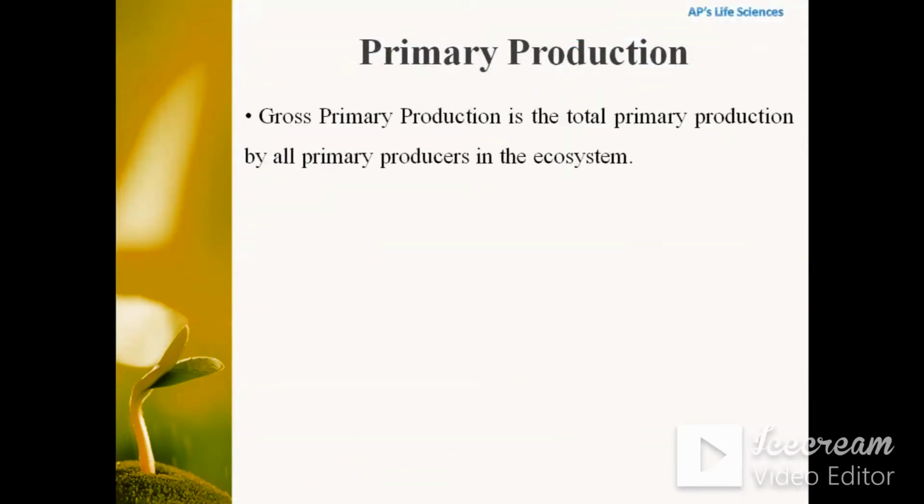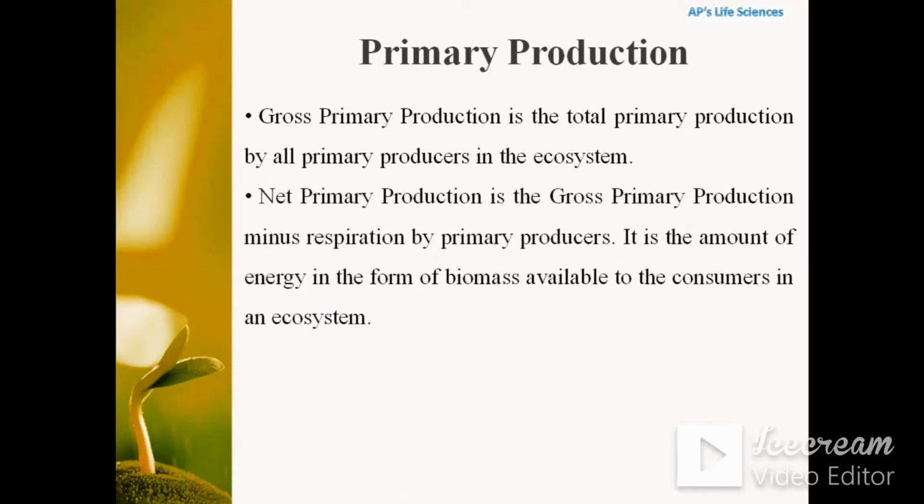So, gross primary production is the total primary production by all primary producers in the ecosystem, whereas net primary production is the gross primary production minus respiration by primary producers, as during the course of production some of the energy is lost by respiration. So, the net primary production is the amount of energy in the form of biomass available to the consumer in an ecosystem. So, NPP can be calculated as GPP minus R, that is gross primary production minus respiration.